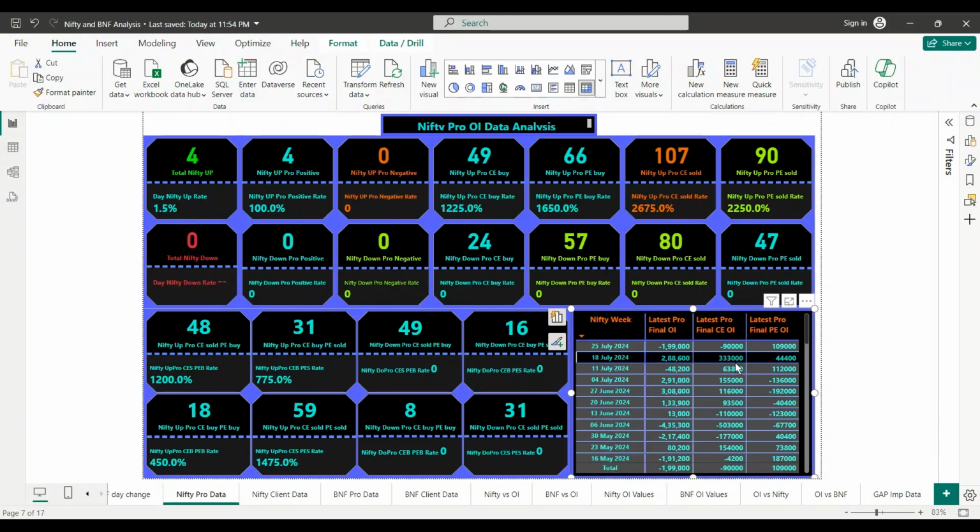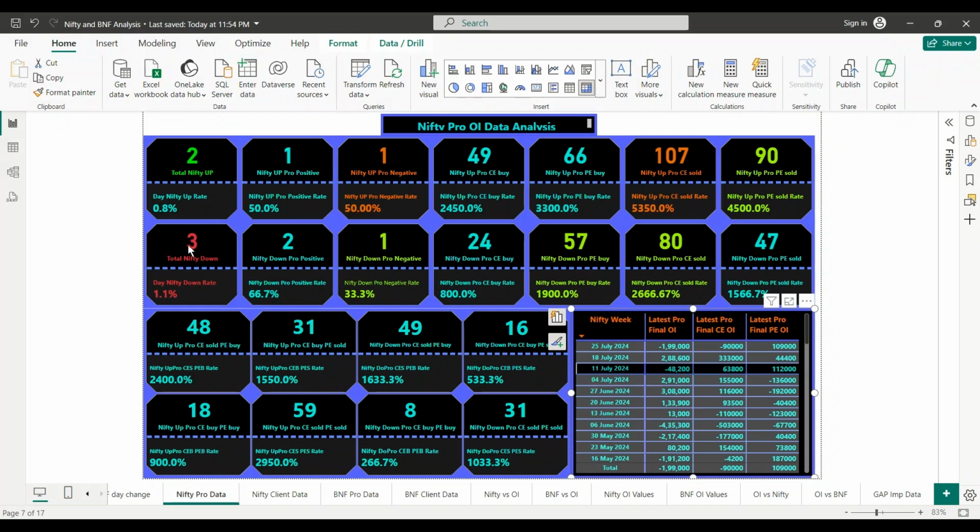They bought a lot of calls and negligible P. Similarly, this week they are slightly negative. We have 2 days up and 3 days down, but this data was on the expiry.